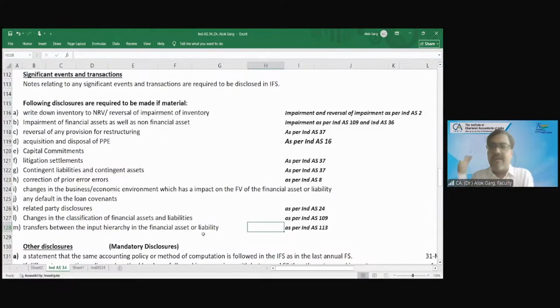This standard covers the entire financial statement and hence every facet of the financial statement is covered here. But what are those disclosures? For example, restructuring provision, this you will be able to know once you read Ind AS 37. What about the classification of financial assets and liabilities? This you will be able to know when you read Ind AS 109. Fair value hierarchy, this you will be able to know when you cover Ind AS 113. But to cut a long story short, these are the kind of disclosures which are required to be given if it is mandatory.